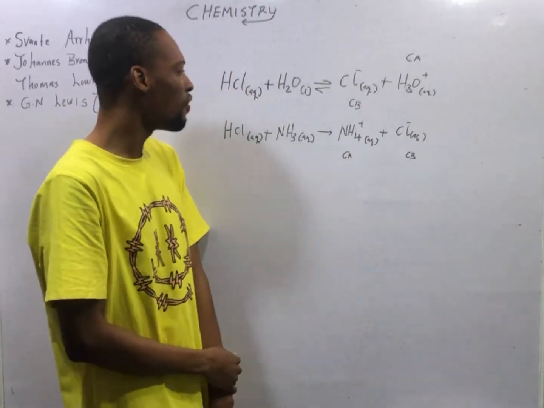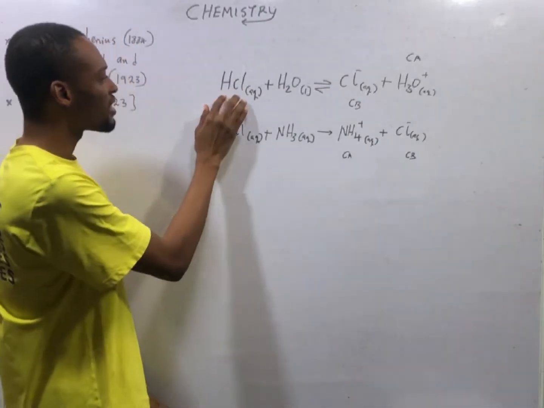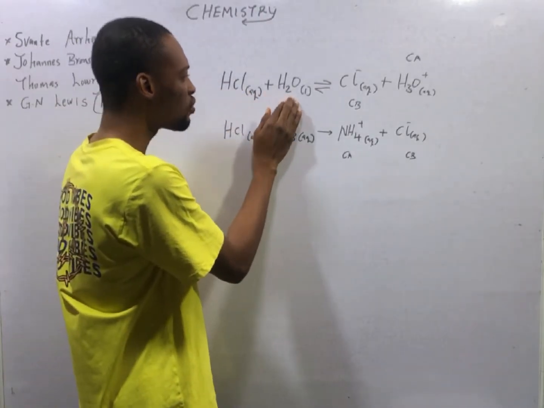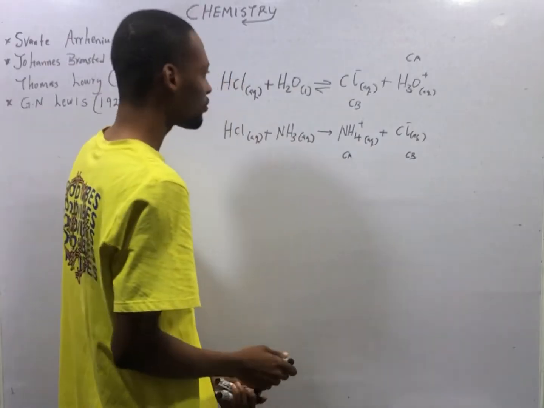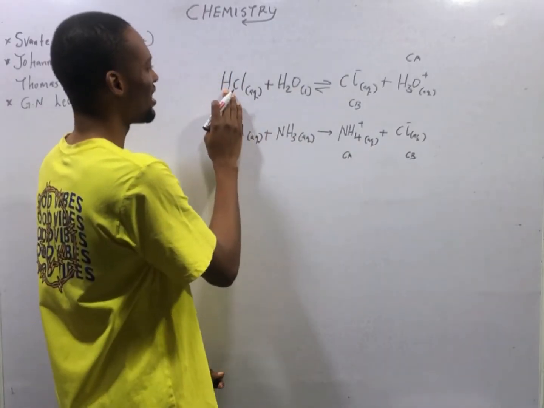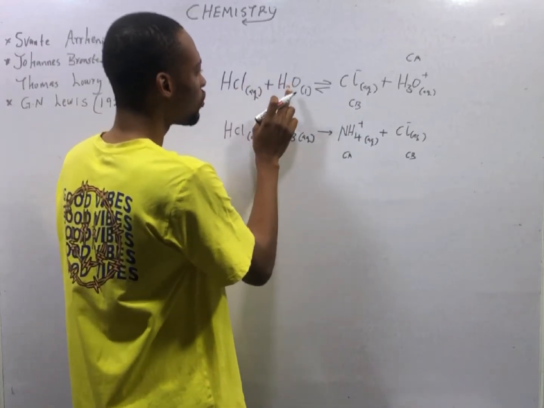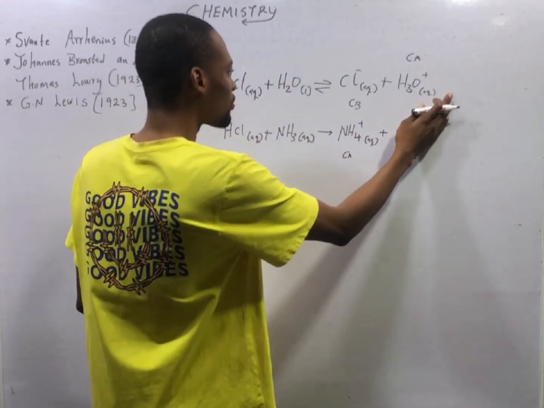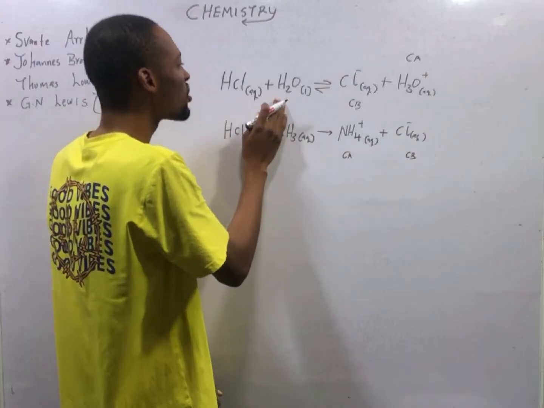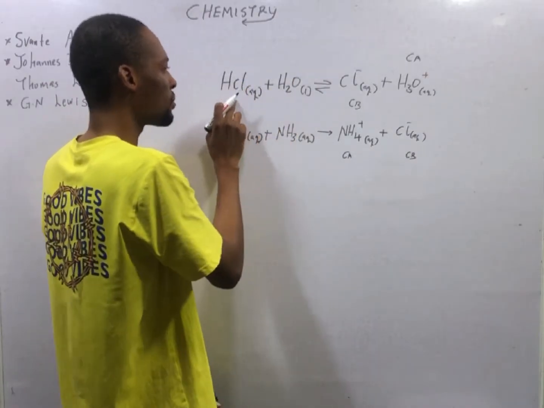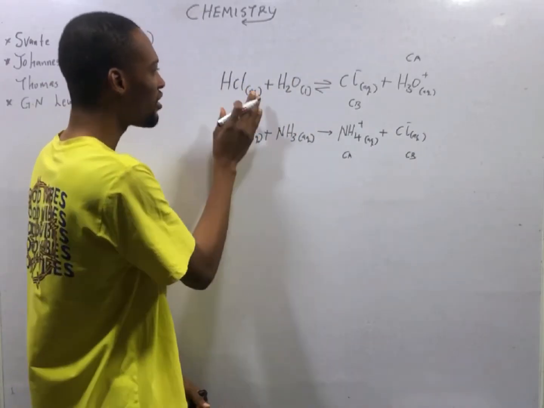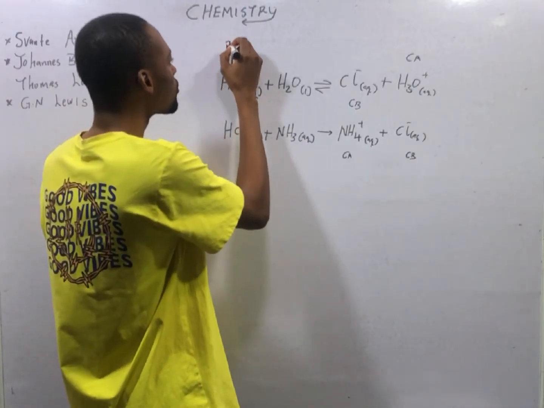So back to this. If this is HCl and this is H2O, what happens? The HCl has donated hydrogen to water to form H3O, and the water has received a hydrogen ion from the acid. Therefore, here, this is the proton donor.